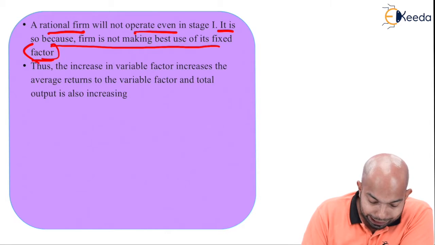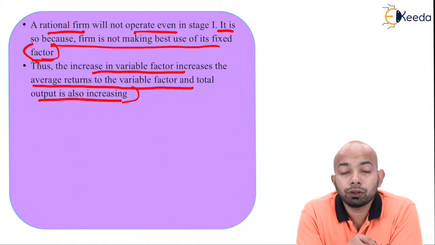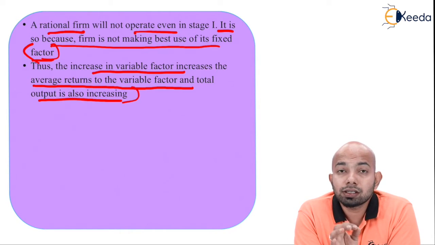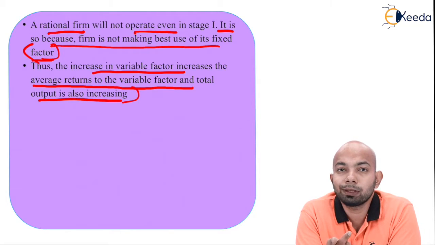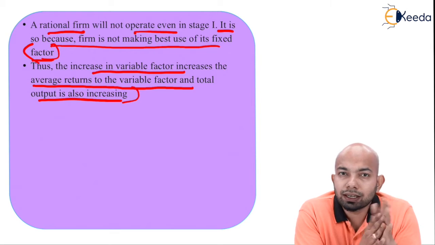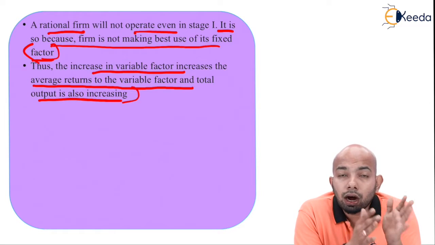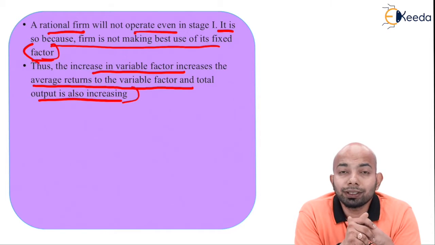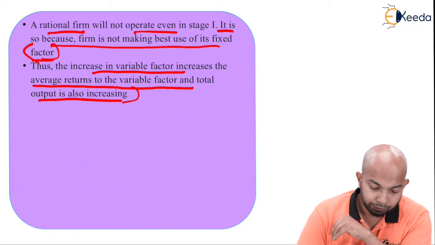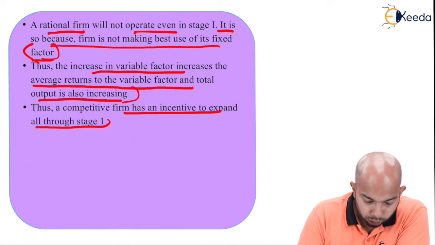Thus, the increase in variable factor increases the average return to the variable factor, and the total output is also increasing. So at that point of time, if your fixed factors are utilized completely to the maximum output, that's when you start utilizing more of the variable factors in that stage. If at all your fixed factors are not completely utilized and you're still using more variable factors, your output, or rather the utilization of the output, will keep on declining here. That's something you need to understand in a better way. Thus, a competitive firm has an incentive to expand all through stage 1.